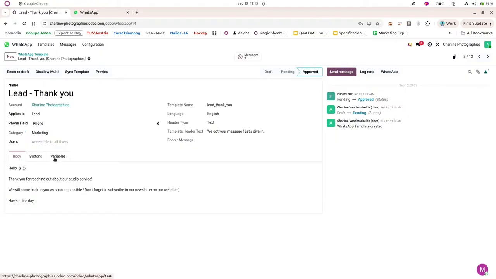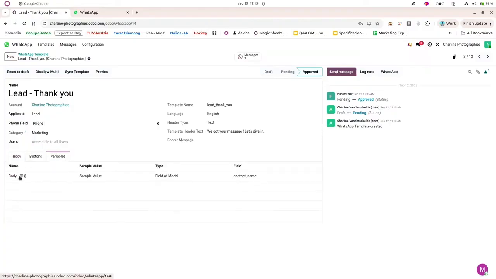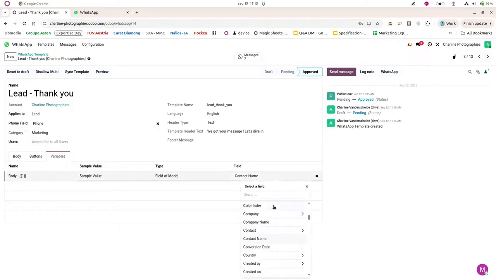So if I open this tab here, you will see that I have the body 1, which refers to the one that I have in my WhatsApp template. And I can choose that this variable is a type field of model, and I can choose the field that is linked to it. So in our case, what I want to do is to send a WhatsApp message saying hello with the name of my opportunity, so with the name of Manon in this example, and then I choose the field contact name. So the fields are related to the target that you have here. Here my target is the lead, so I will find all the dynamic fields that I have in my CRM application.